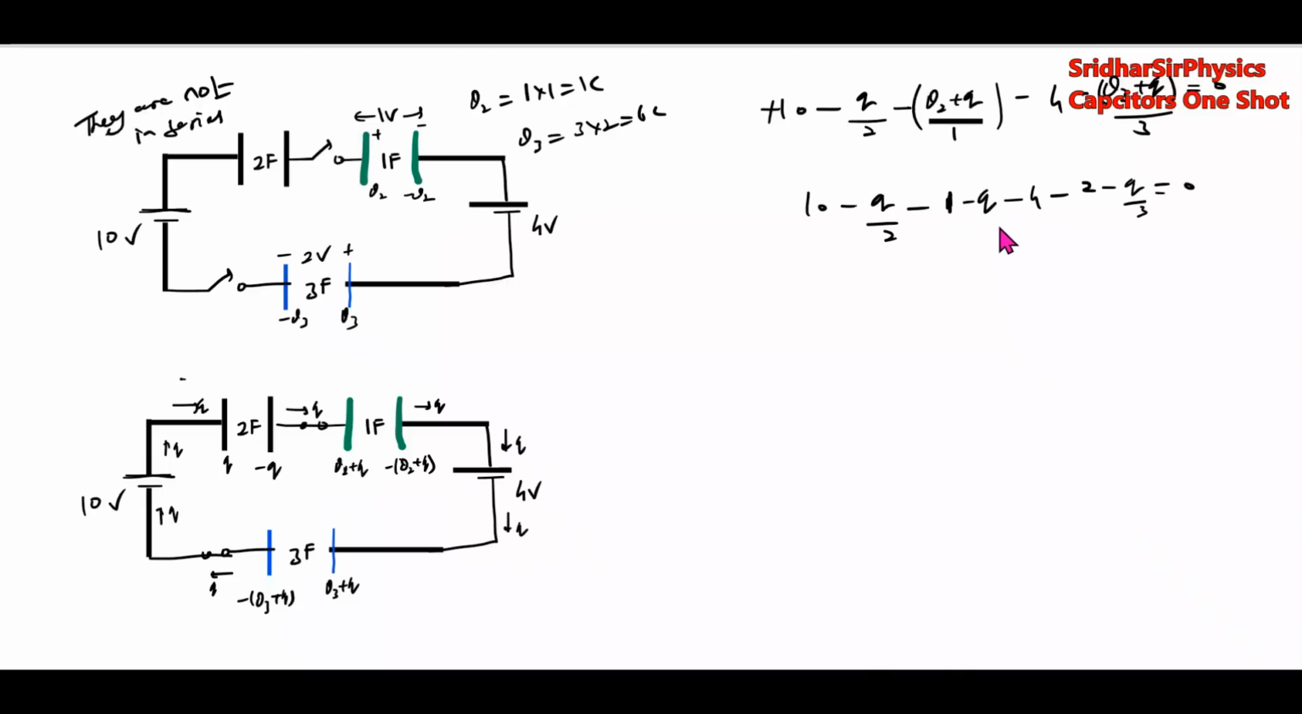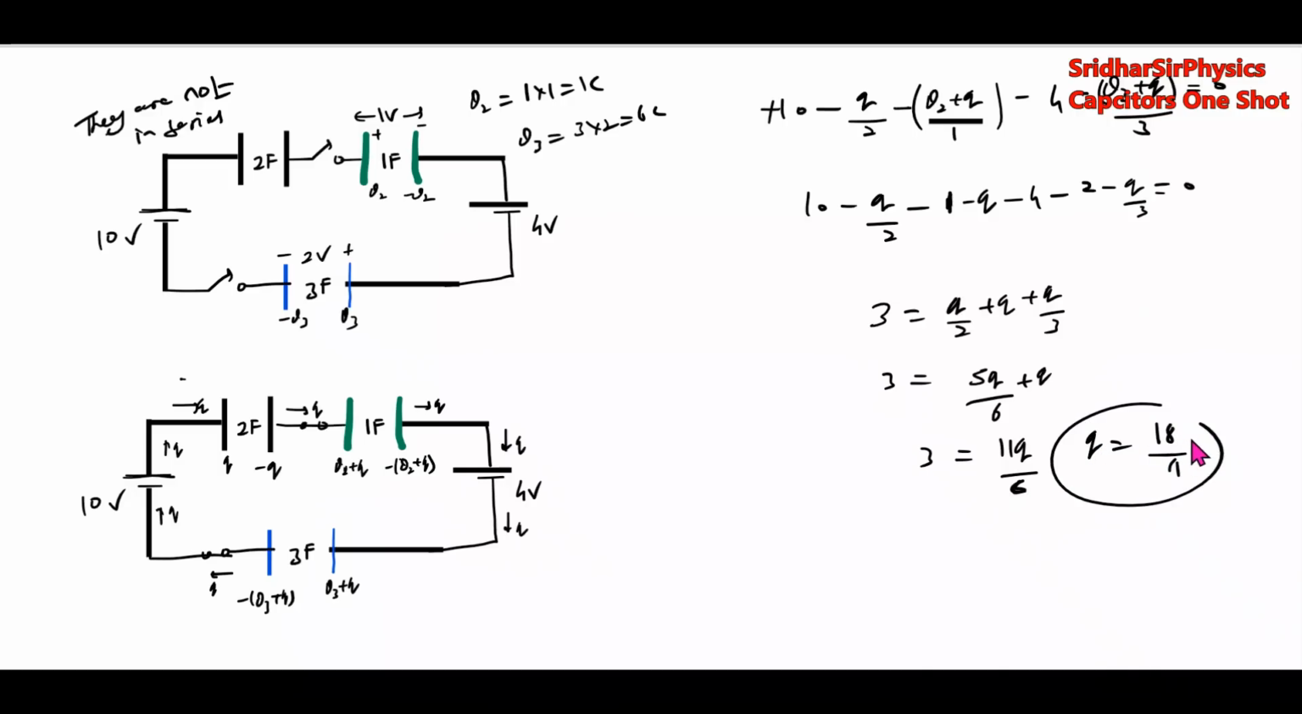So 10 minus 1 minus 4, 10 minus 7, 3 equal to Q by 2 plus Q plus Q by 3. 5Q by 6 plus Q by 6, this will be 11Q by 6. So Q equal to 18 by 11 coulombs. Then what about heat generated?